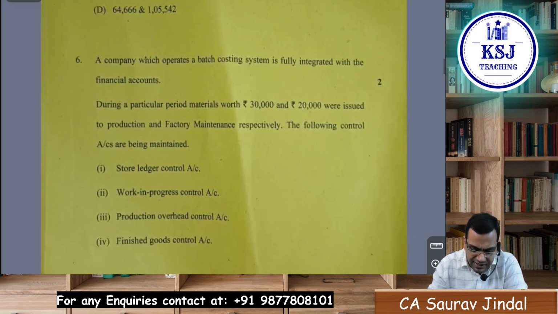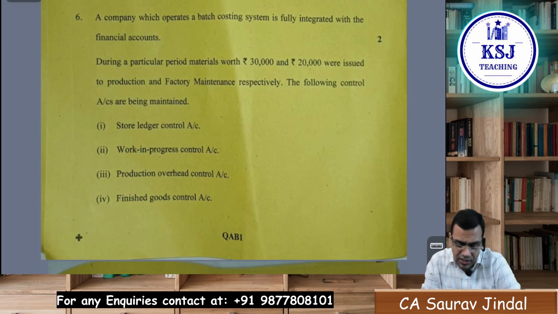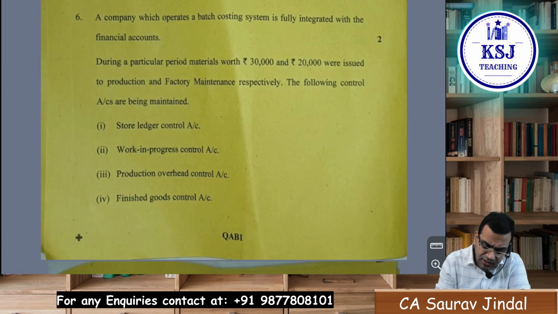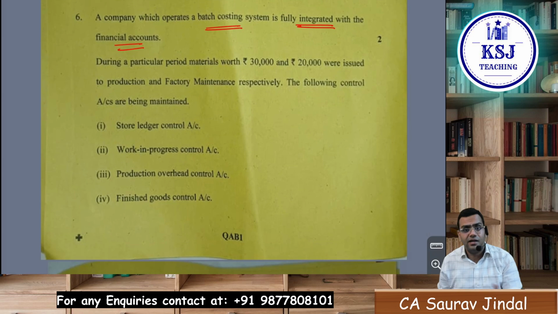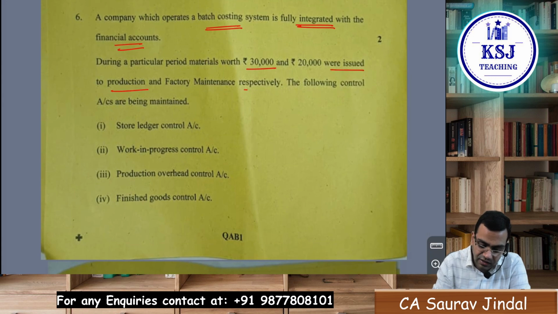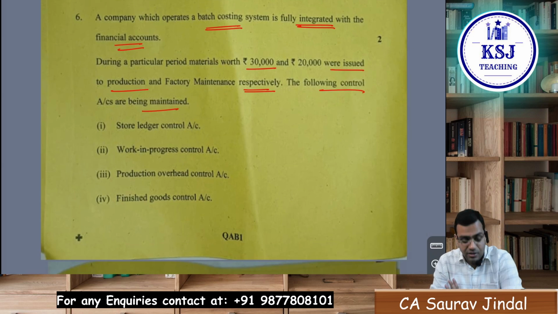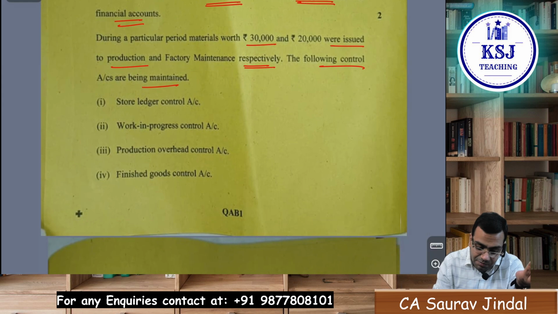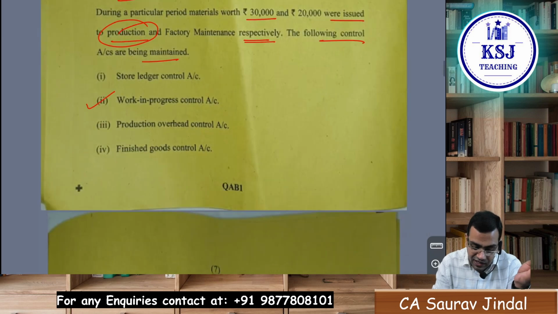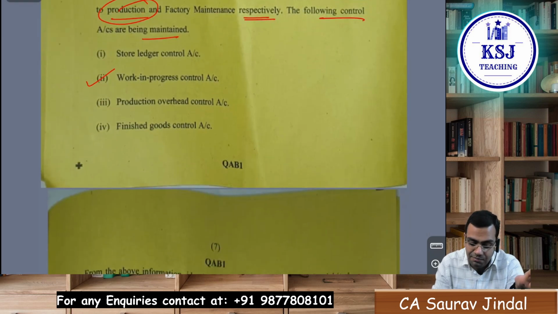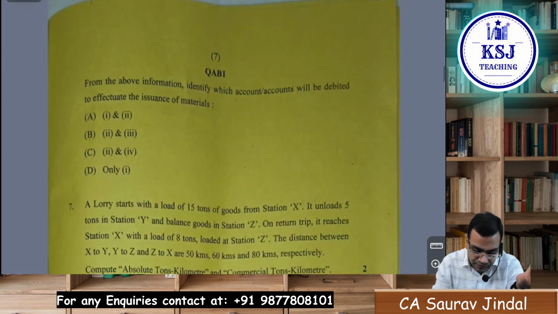Okay, these simple straightforward MCQs were easy. Batch costing system which is fully integrated with the financial accounts. This is on integrated books. Then during the period, material of 30,000 and 20,000 were issued to production and factory maintenance respectively. Which accounts will get impacted, sir? One, the stores ledger will get impacted. Were issued to production, WIP will get impacted, sir. Then factory maintenance, production overheads will get impacted, sir. So 1, 2 and 3, right?